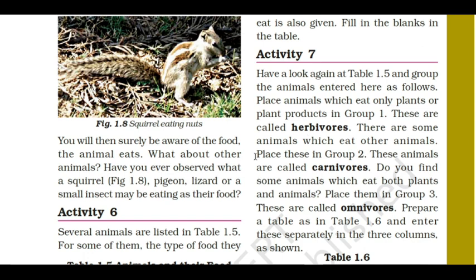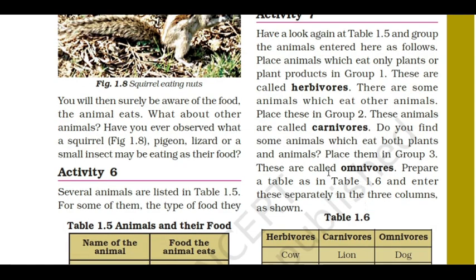What are herbivores? We can pronounce it as herbivorous or herbivores. Herbivores, carnivores, and omnivores. Animals that eat only plants are called herbivores. Animals that eat animals only, not plants, are called carnivores. What are omnivores? They eat both plants and animals. These are classified according to the food habits of animals: herbivores, carnivores, and omnivores.